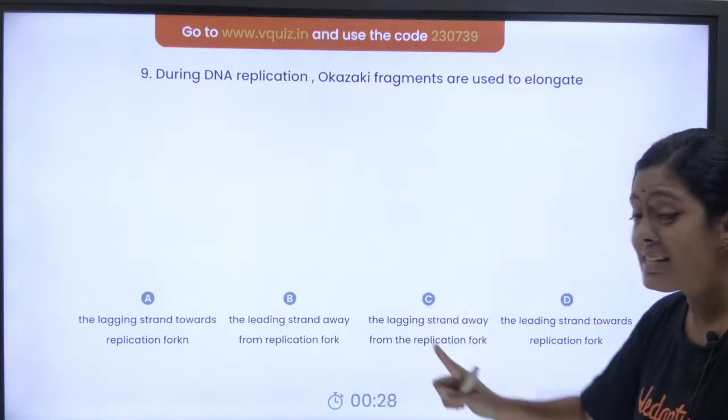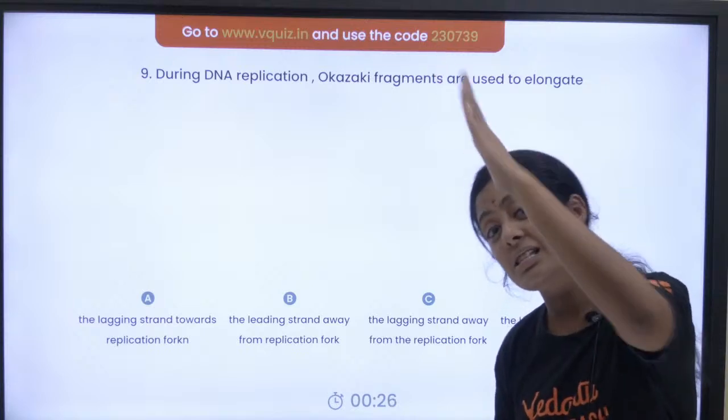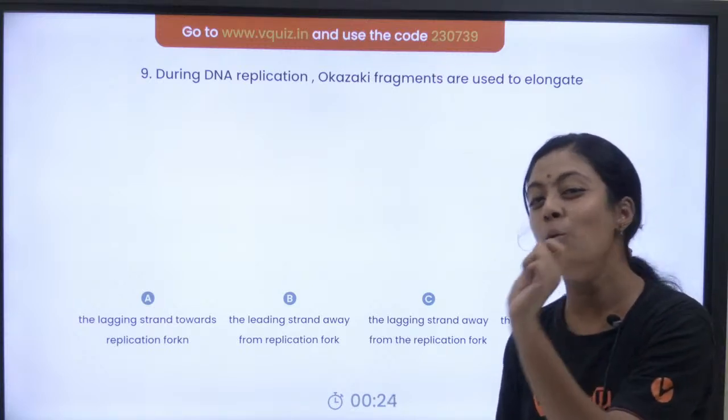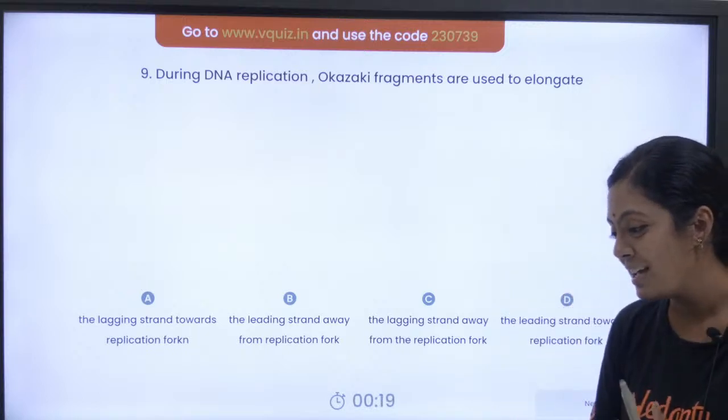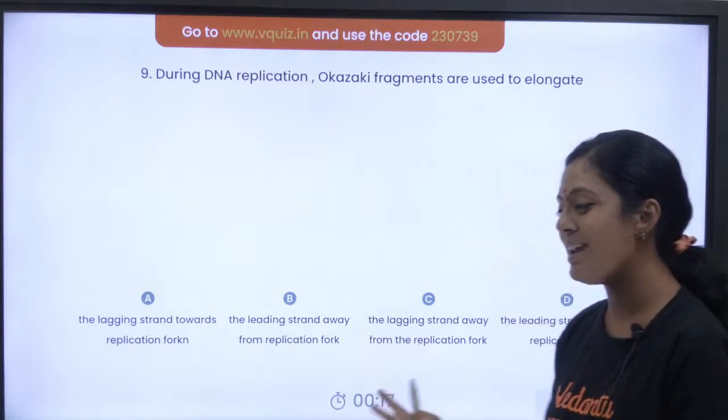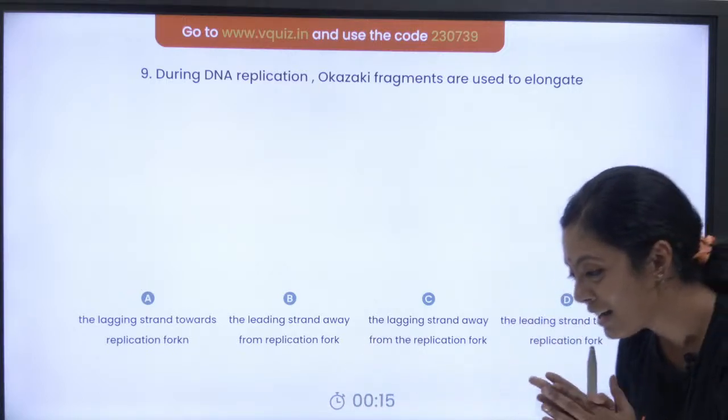And your leading strand is synthesized towards the replication fork. In your NCERT they have given a beautiful diagram. You can go and check it out if you still have doubts. Very good, many of you are answering correctly.